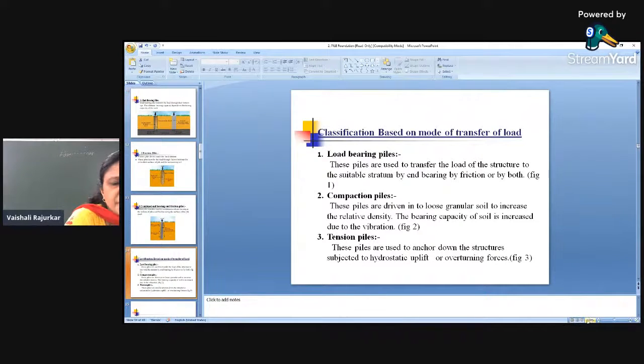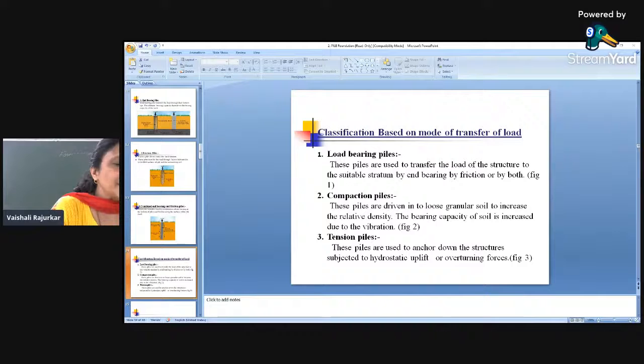Then the next classification is classification based on the function, or mode of transfer of load. Always remember that 90% of piles are end bearing or load bearing piles, where piles are used to transfer the load of the foundation over the strata. So this is called a load bearing pile. These piles are specifically used to transfer the load of the structure to a suitable strata.